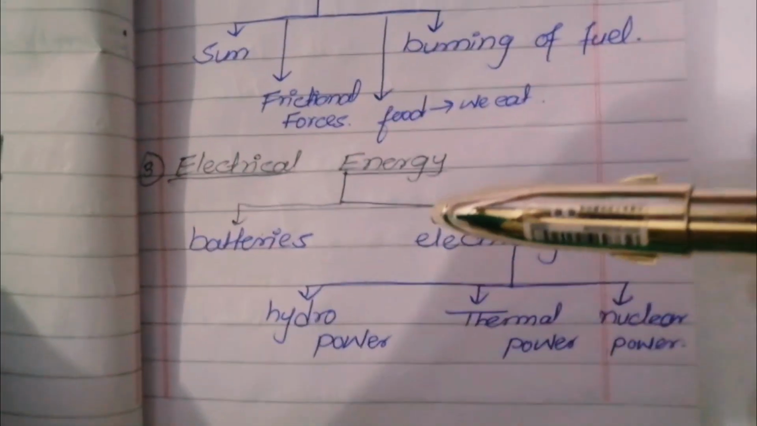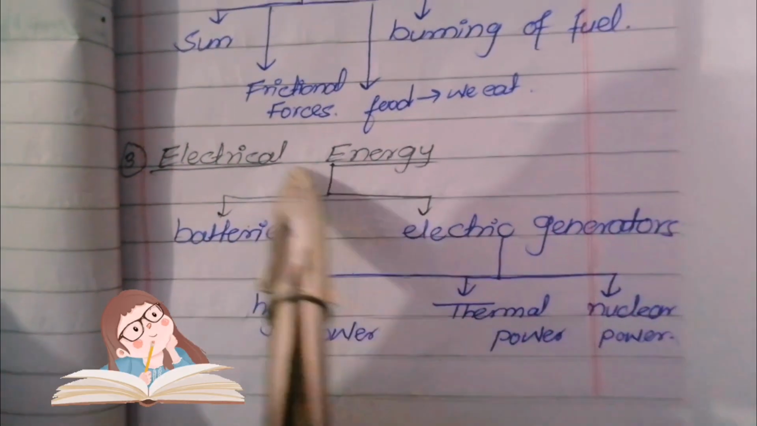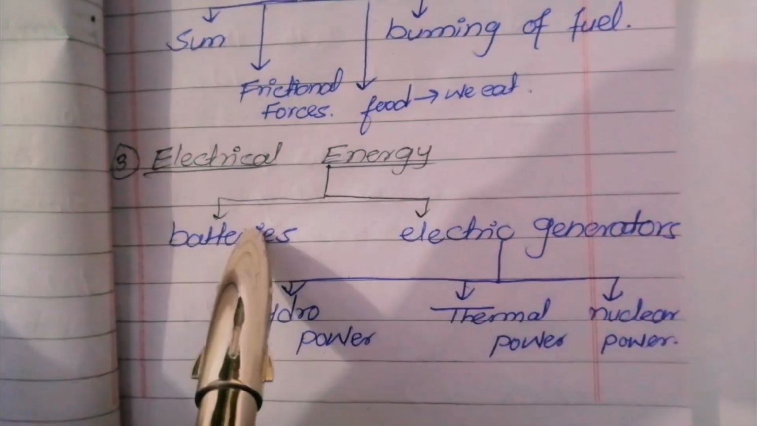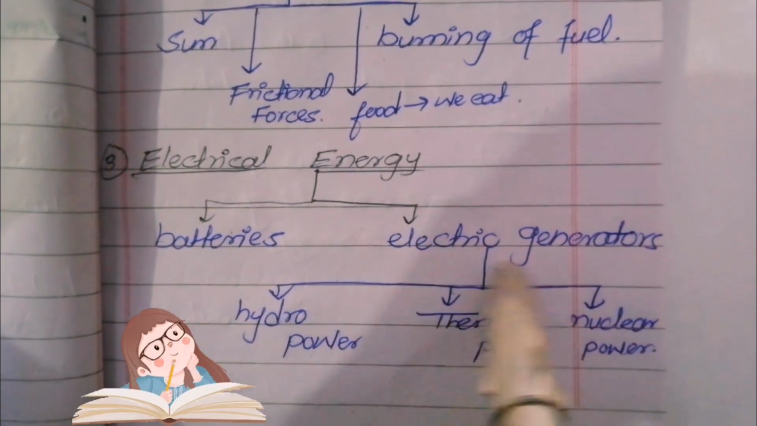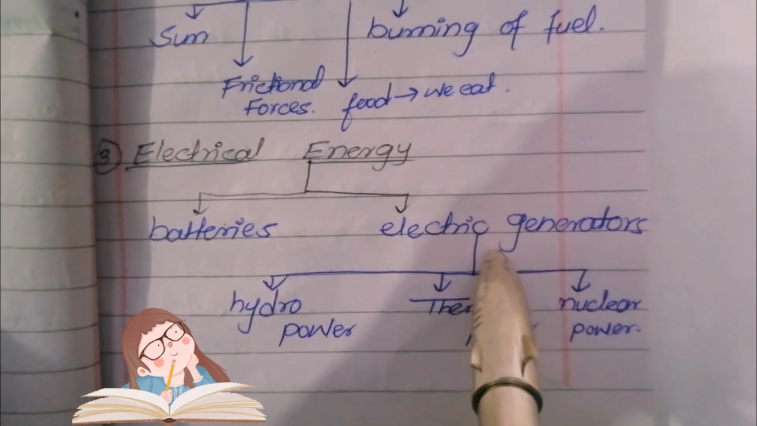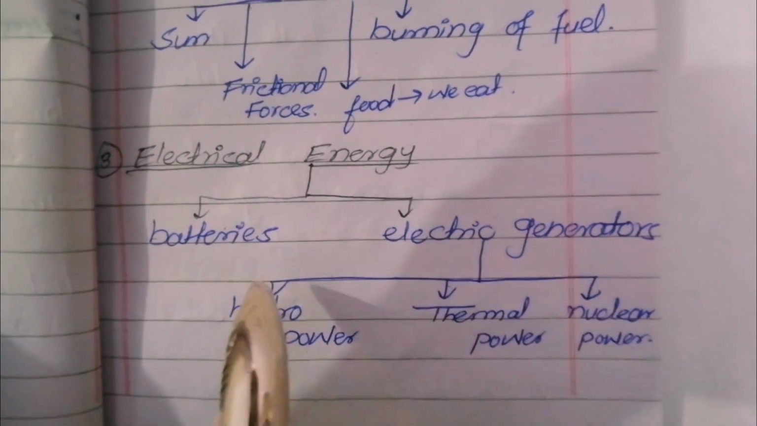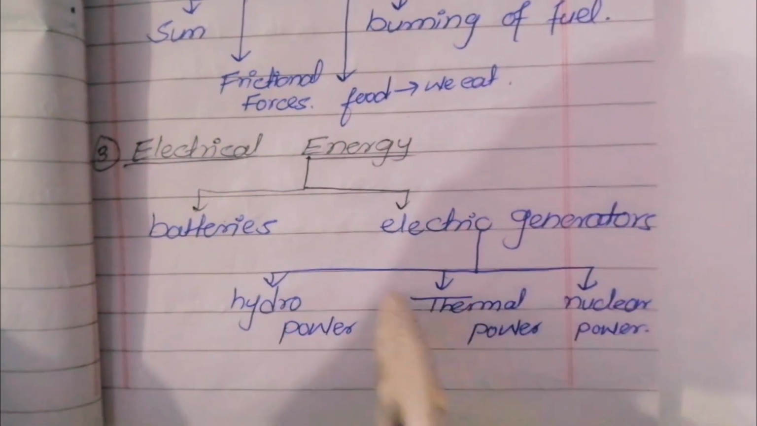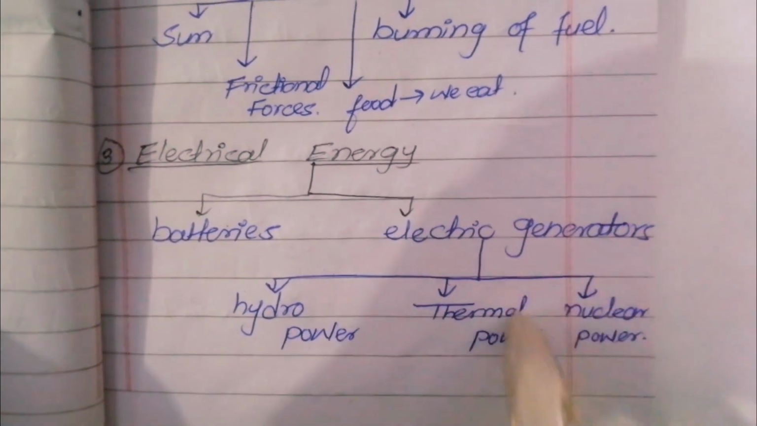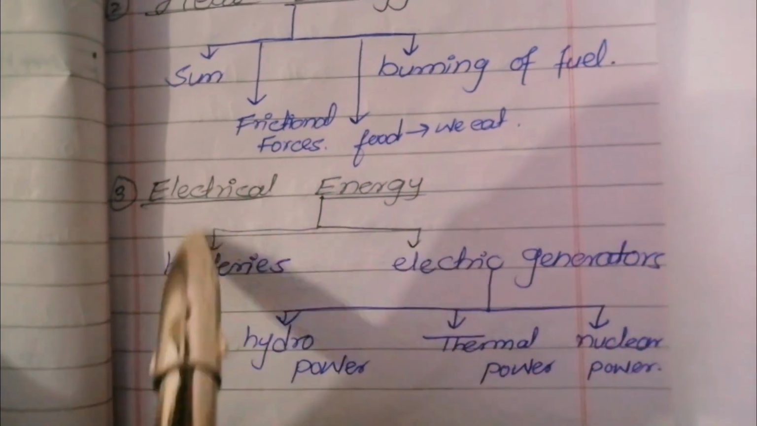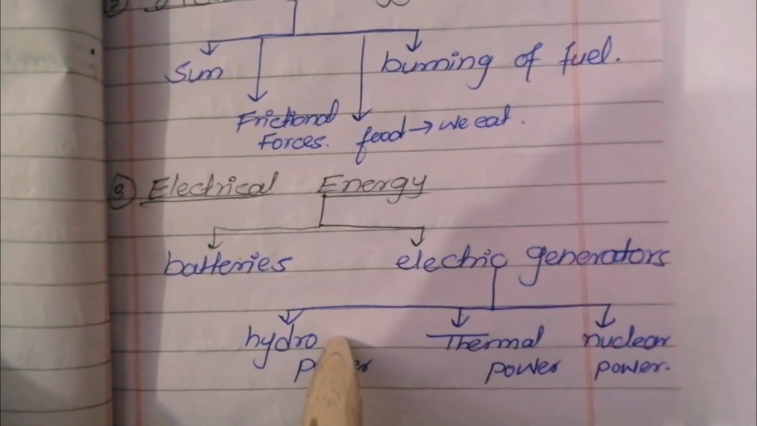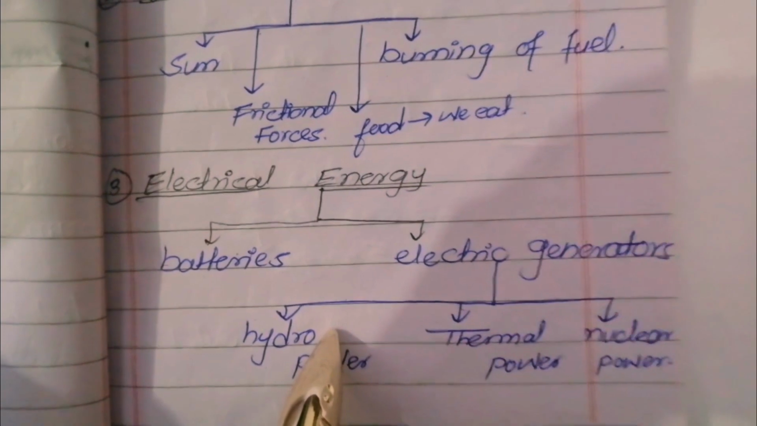Electrical energy. We can get electrical energy from batteries. We can also get electrical energy from electric generators. These electric generators produce energy by hydropower, thermal power, and nuclear power. And this electrical energy can be supplied easily to any desired place through wires.